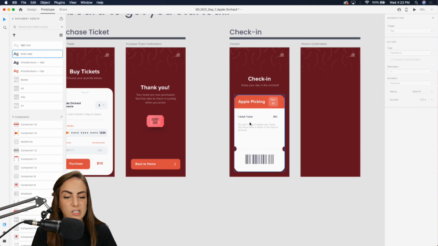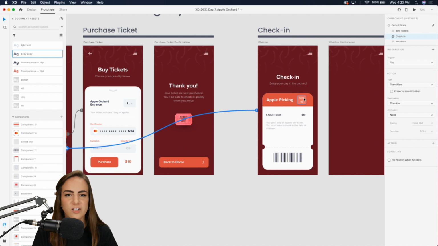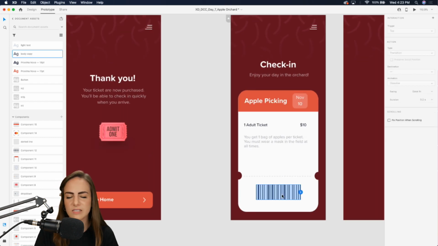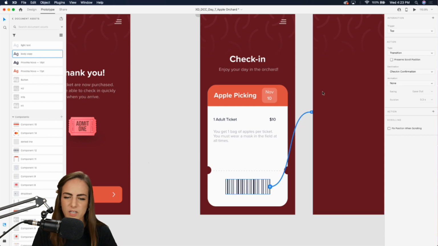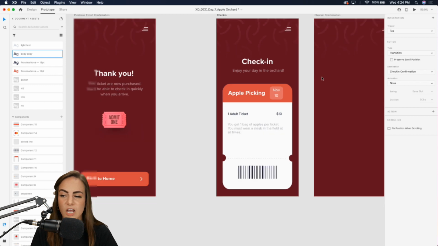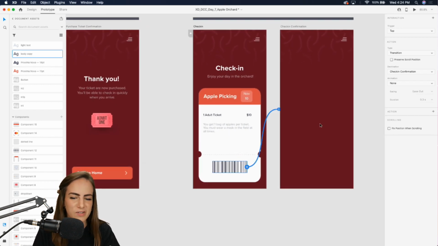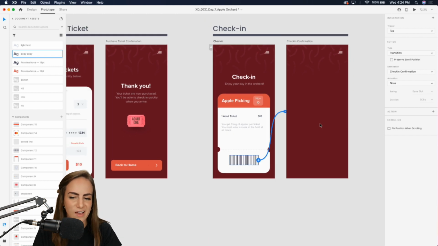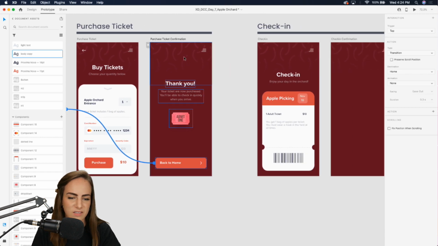Let's hop quickly into the prototype tab, and we can link the Orchard Check-In button up with the check-in page. And then once they scan, that would maybe be automatic, but we could just click and bring that trigger over to our last page, and then we can have a confirmation page here. I don't know if I really have time for a confirmation page, but you get the idea. It would basically look something like this.